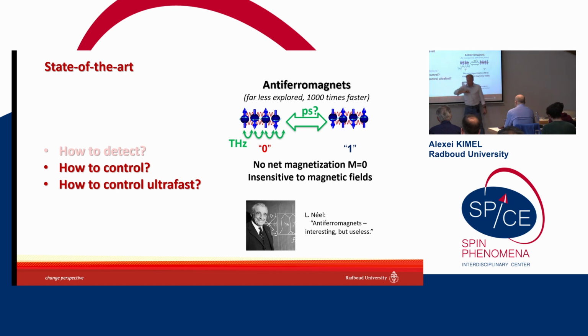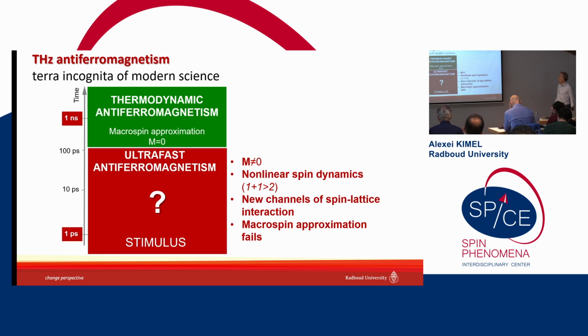How to control antiferromagnetic spins? And the third question would be how to do this ultra-fast. Apparently, the good thing is that if you start with the third question, you will understand that the second one is not that difficult. Imagine you excite the material with a very short, very intense stimulus.